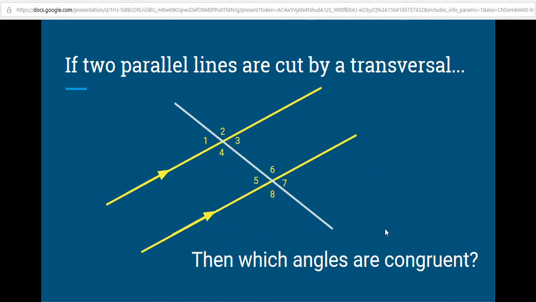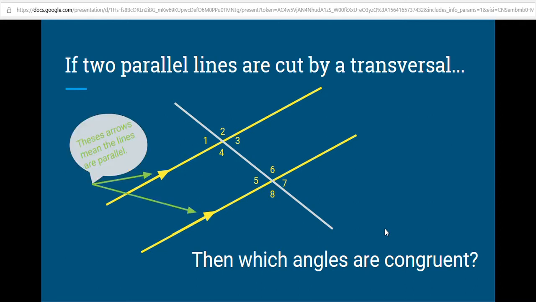If two parallel lines are cut by a transversal. So here we have two parallel lines. The two yellow lines are parallel. We know they are parallel because they have these little arrow markings on them. You may have seen them before. Any lines that have one arrow marking on each are parallel to each other. You might see another set of parallel lines that have two arrows on them, which means that those two lines are parallel to each other.